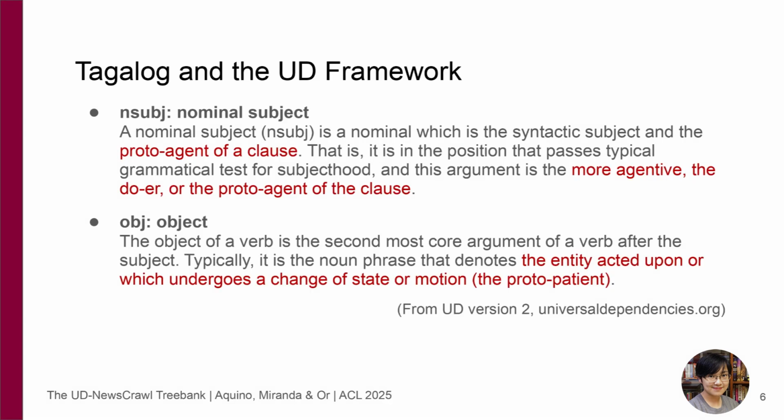Languages with similar linguistic systems to Tagalog pose a challenge to Universal Dependencies, as concepts in the framework draw mostly on more well-known Indo-European systems for their definitions. For instance, the description of nominal subject as the proto-agent argument in the clause would only be applicable to actor voice clauses in Tagalog and not to other voice construction types. Similarly, when the agent argument is not the focused argument in a clause, it is not extremely clear which category of syntactic relation, as defined in the UD guidelines, could be used to describe its relation and function.